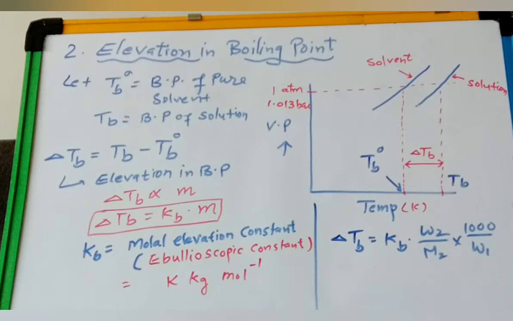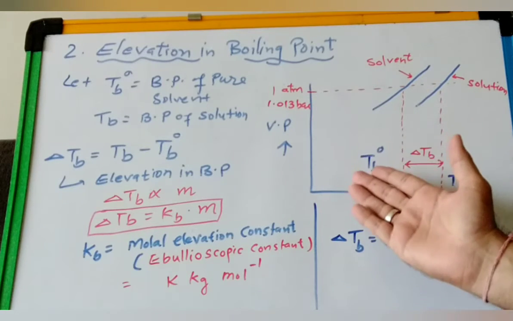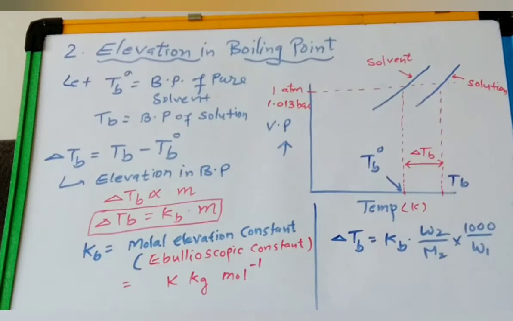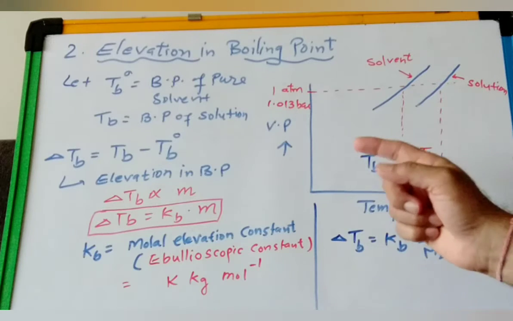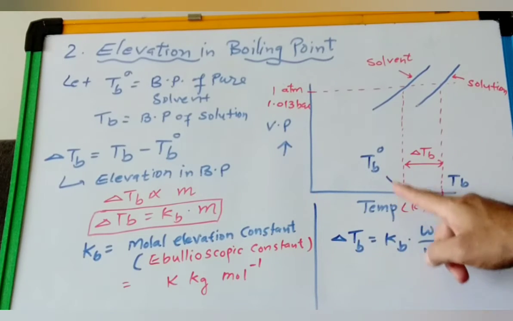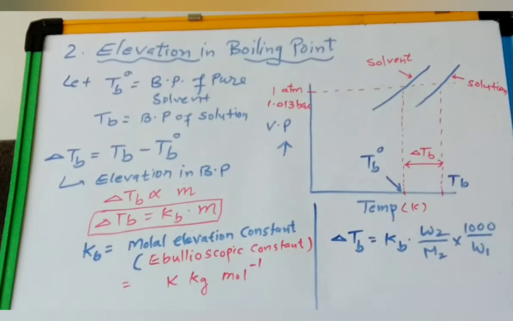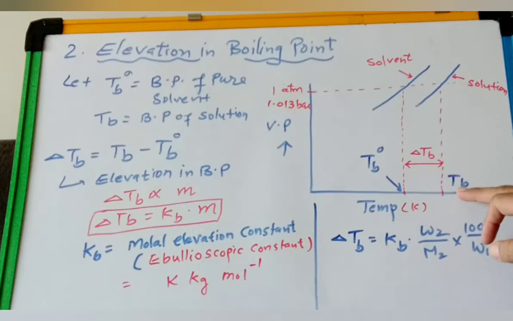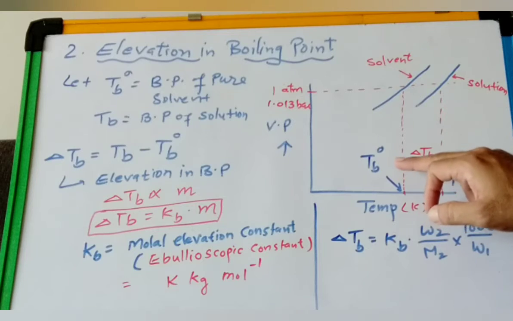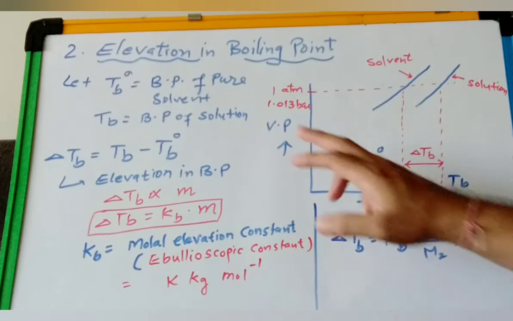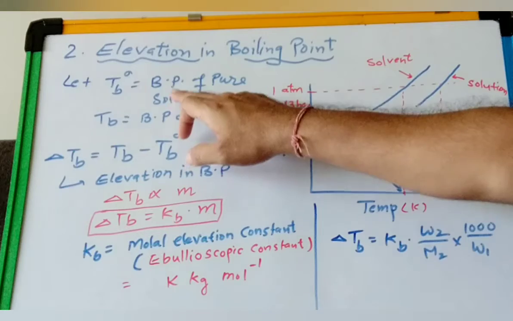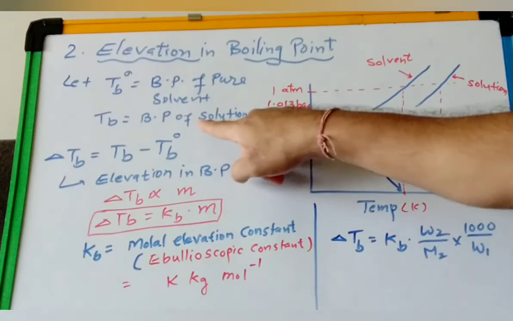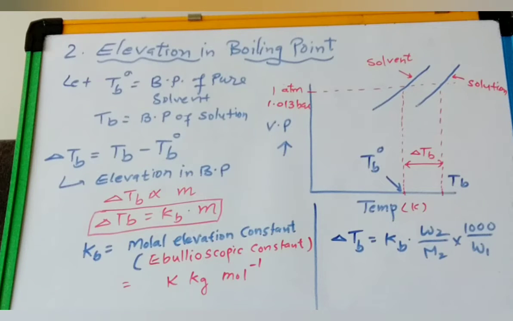So here we have represented the vapor pressure and temperature. So if you see the relation here, let the boiling point of pure solvent be TB naught and TB is the boiling point of the solution.